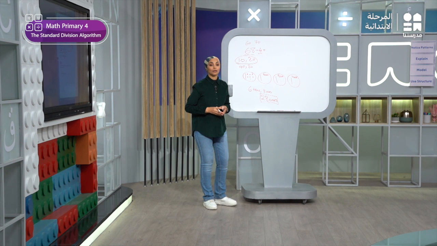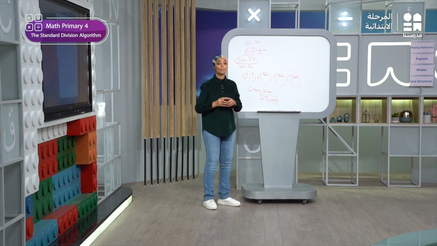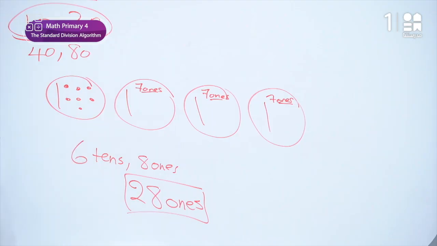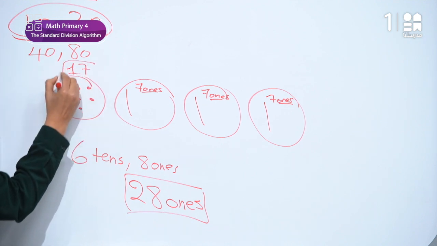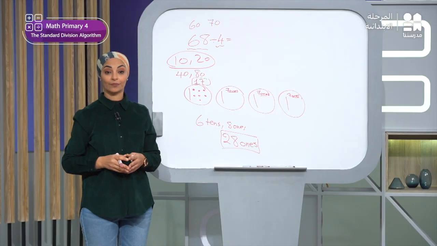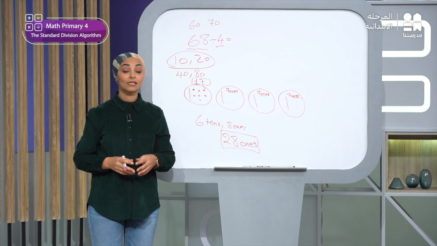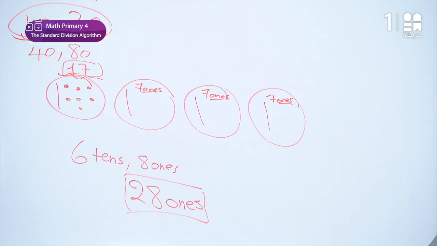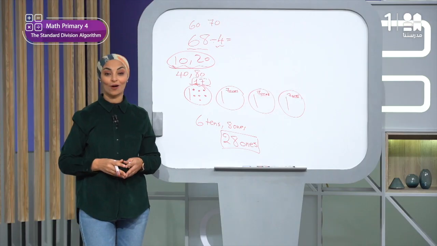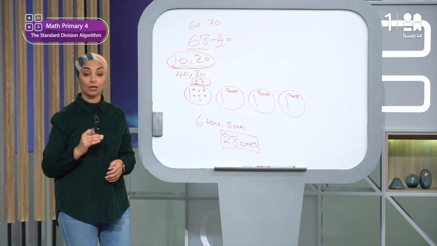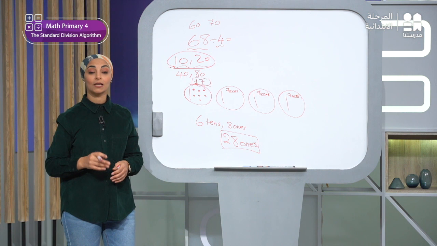Okay, then each circle has 1 ten plus 7 ones, right? 1 ten and 7 ones. The total will be what? The total will be 17 ones, right? This is the actual quotient we will have. Now we will find that 17 is between what and what? Yes, as you see here, 17 is between 10 and 20, as you estimated at the beginning of this problem. Now we will focus on the standard division algorithm,